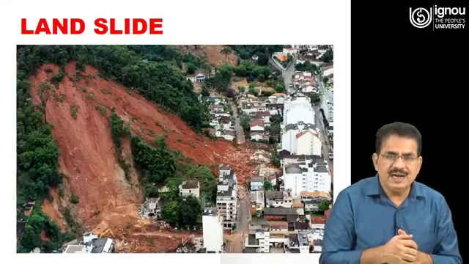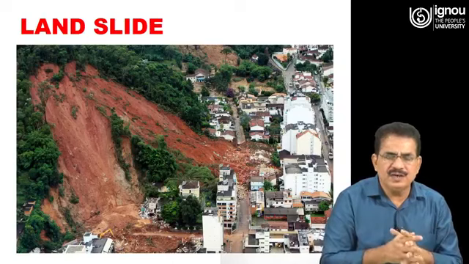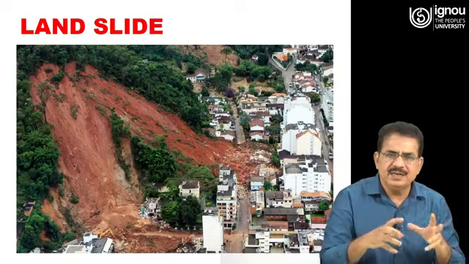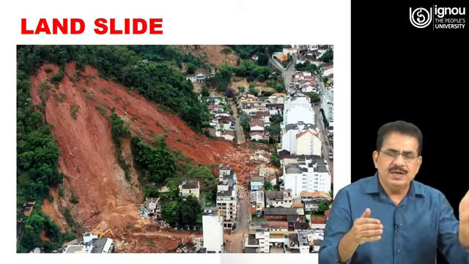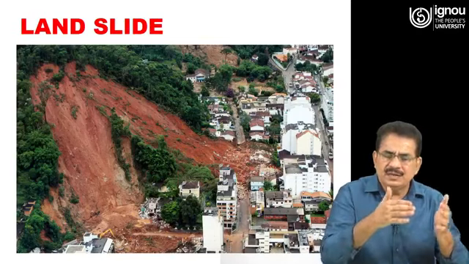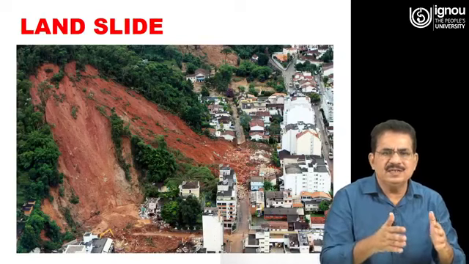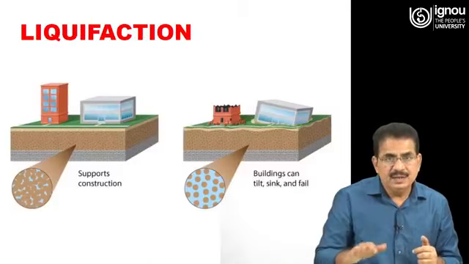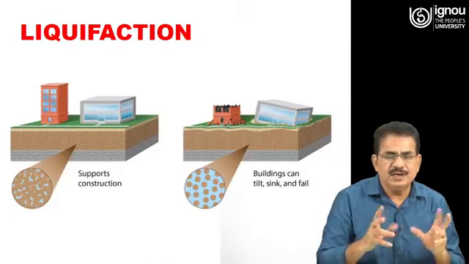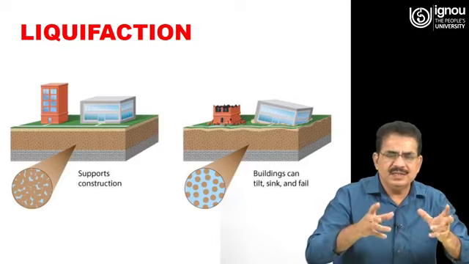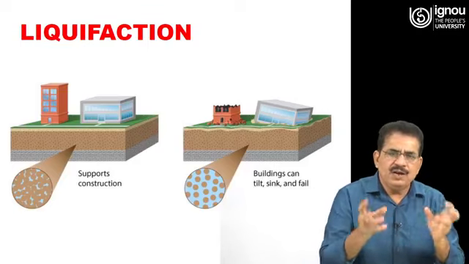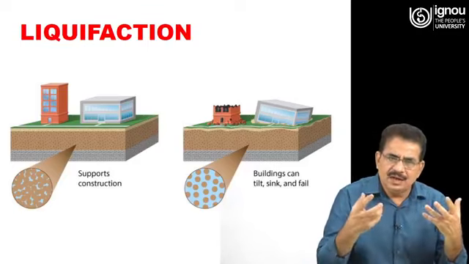Another effect is landslide. Due to the shaking of the earth, there is a landslide, and due to this landslide there is damage to the buildings constructed in this region. Then another one is liquefaction. In liquefaction, there is a failure of the soil mass.